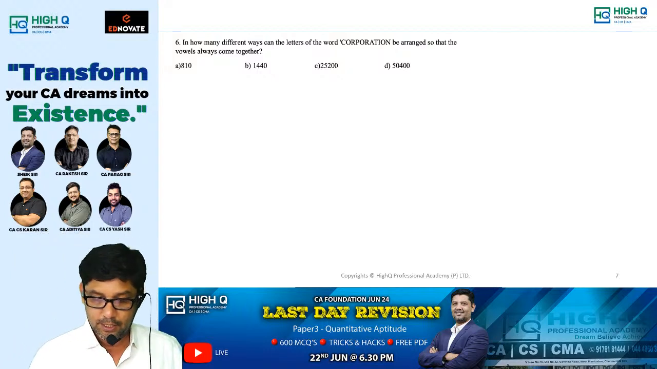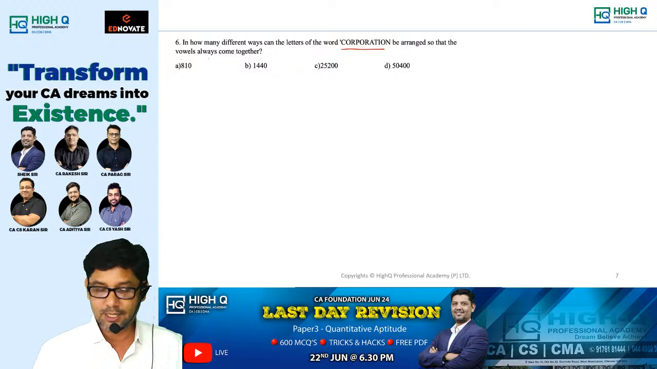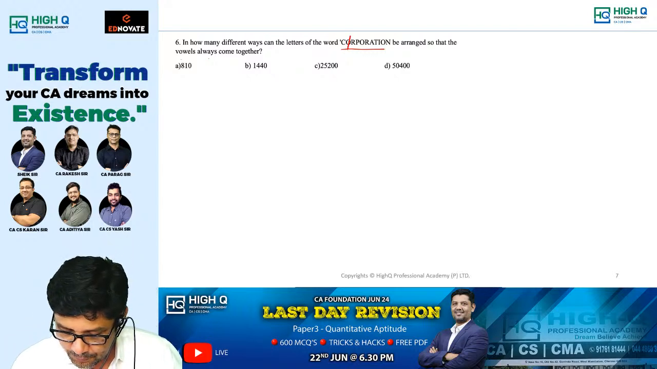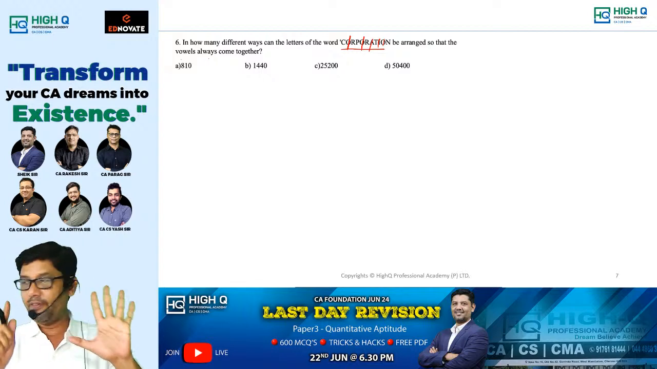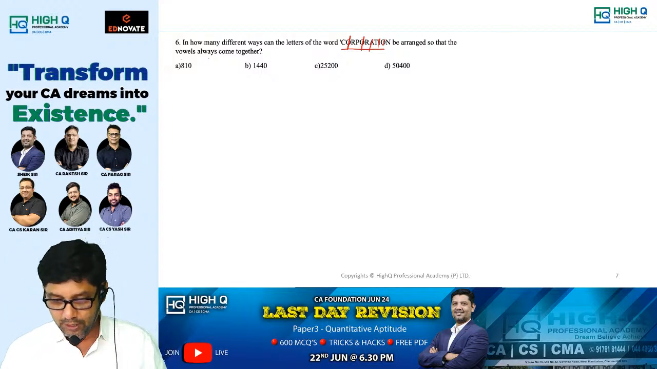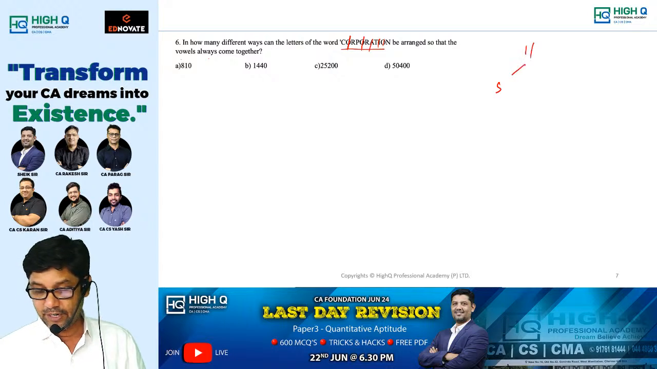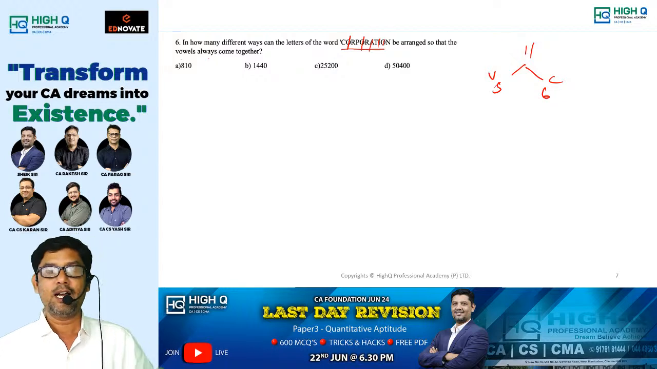Okay, next. How many different ways can the letters of the word corporation be arranged so that the vowels always come together? I think our students know how to do it. How many vowels are there? 1, 2, 3, 4, 5. 5 vowels. Total how many letters? 11 letters. In 11 letters, 5 are vowels, 6 are consonants.